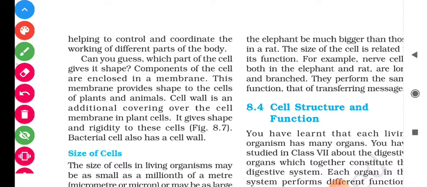Can you guess which part of the cell gives it shape? Components of the cell are enclosed in a membrane. यानी कि एक अलग करने वाली कड़ी. There is a separate chamber for the cell which is known as the membrane. This membrane provides shape to the cells of plants and animals. Cell wall is an additional covering over the cell membrane in plant cells.